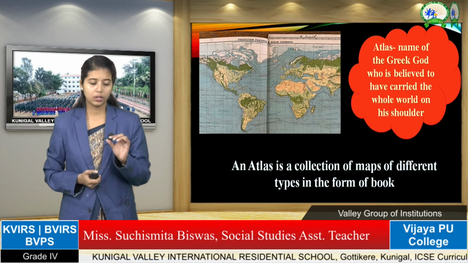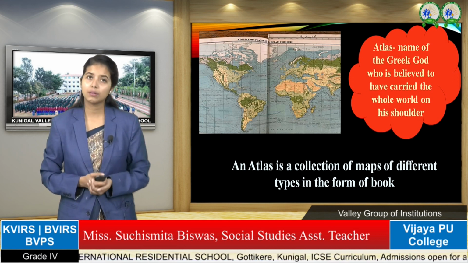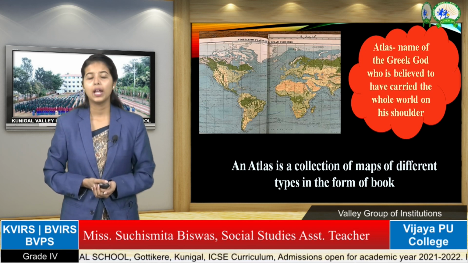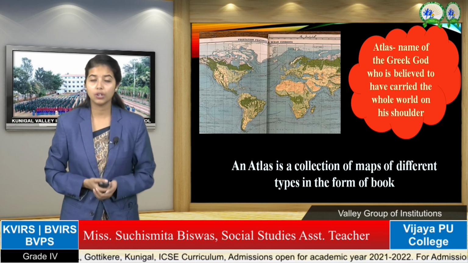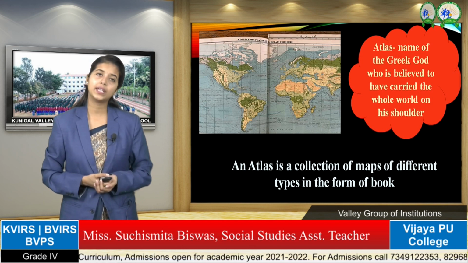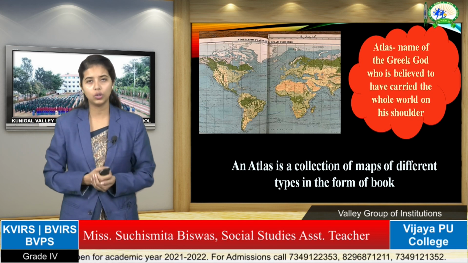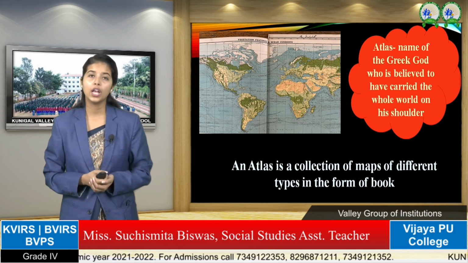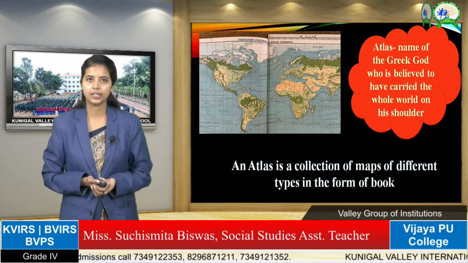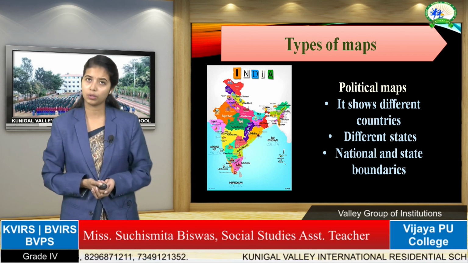And when different kinds of maps are collected in one book, that book is called atlas. That name came from the Greek god Atlas, who is believed to be the one person carrying the whole world on his shoulder. So that's why a collection of maps in a book is called atlas. So how many types of map do we have? We have three types of map.